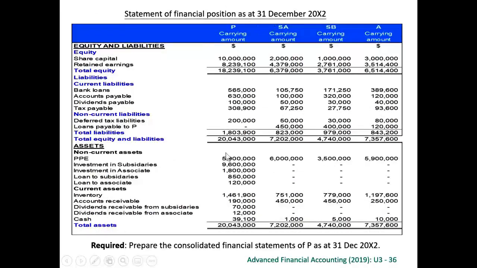For the statement of financial position, we got the statement of financial position for all the 4 companies. Again, we found some intra-group balances, where loan payable to parent, loan to subsidiary, loan to associate. So we may have to adjust for all this.